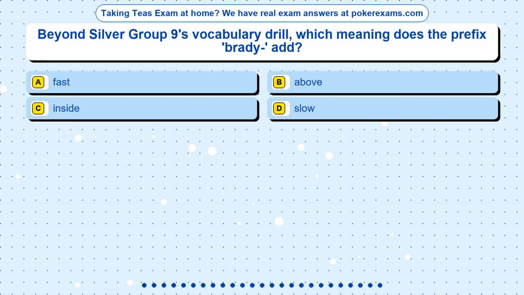Question 25. Beyond Silver Group 9's vocabulary drill, which meaning does the prefix brady- add? Option A, fast. Option B, above. Option C, inside. Option D, slow.